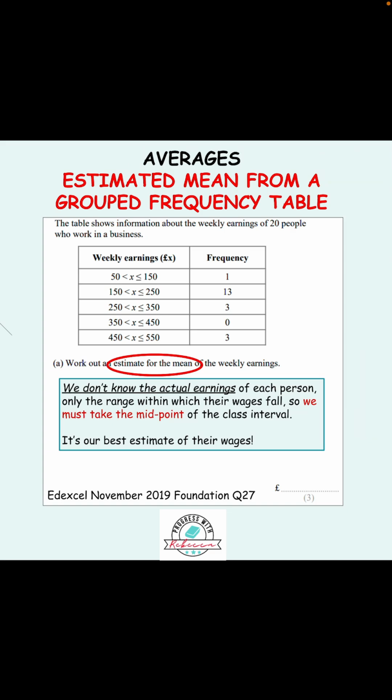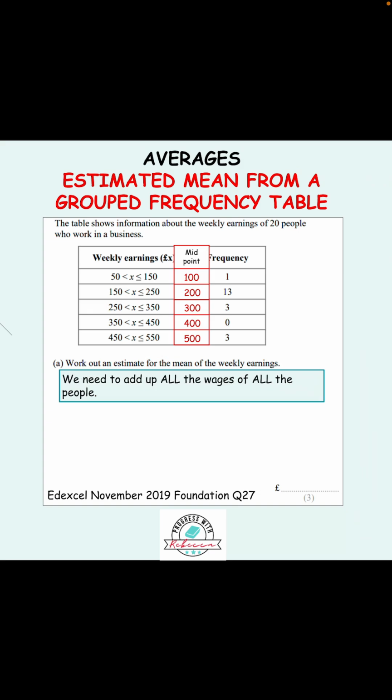We know it's somewhere between 50 and 150, and they could all be 51 or they could be 149. But if we go to the middle, the centre point, we might as well take the midpoint. So we're going to work out the midpoint for each of these class intervals. Then we need to add up all the wages of all the people.